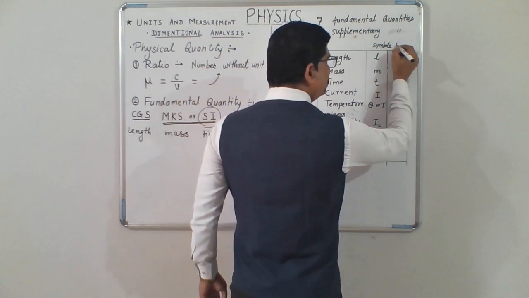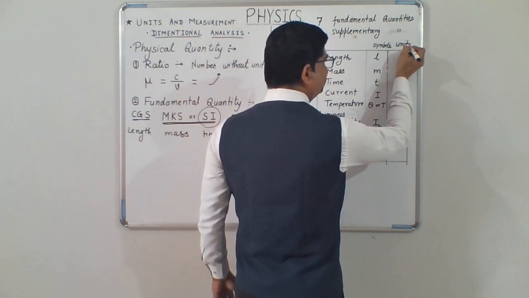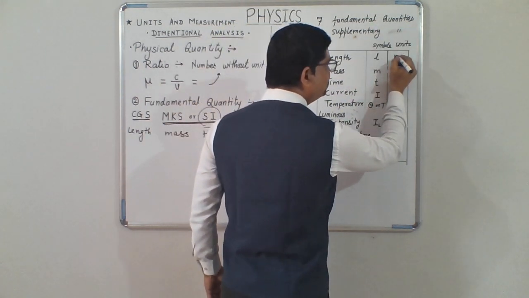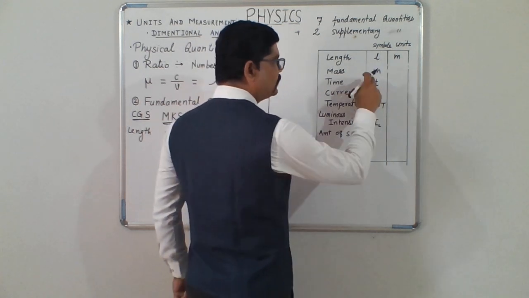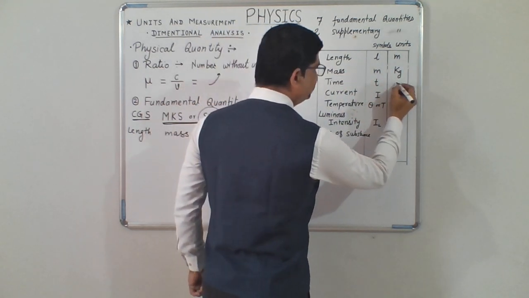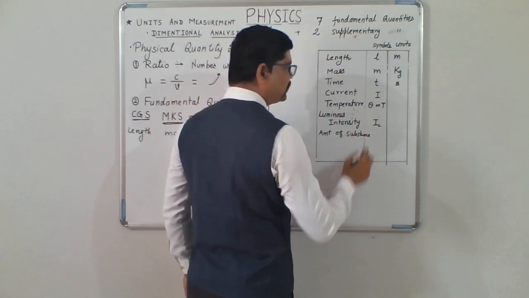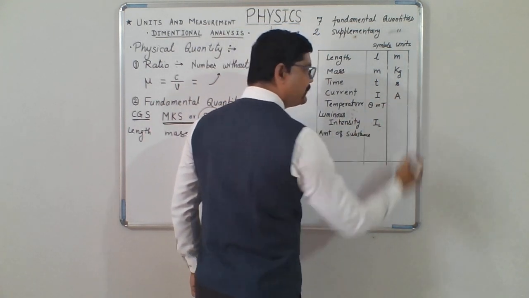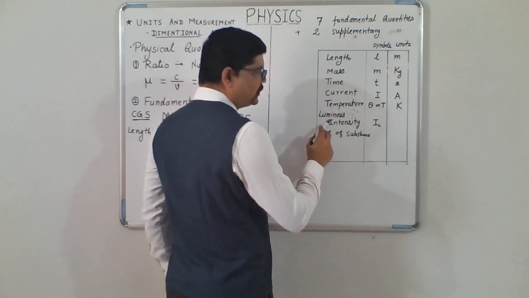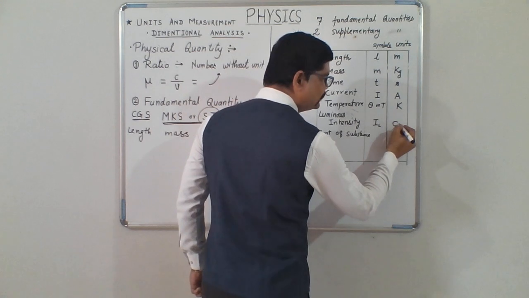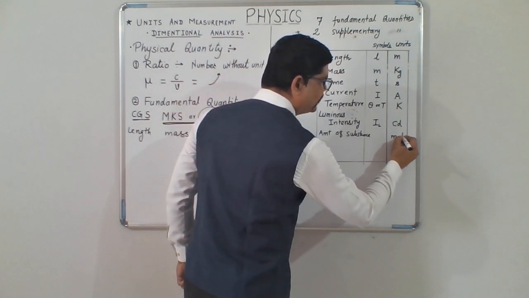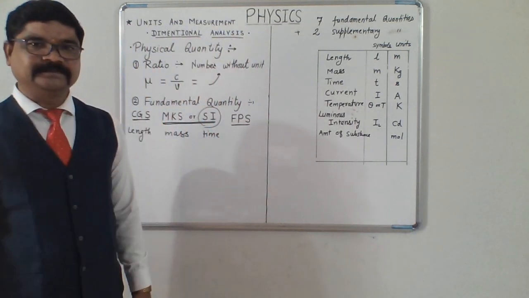The units for each individual quantity can also be taken. For length in the SI unit system, we will use meter. For mass, kilogram. For time, second. For electric current, ampere. For temperature, Kelvin. Luminous intensity is expressed in candela. And amount of substance, as you all know, is expressed in moles.